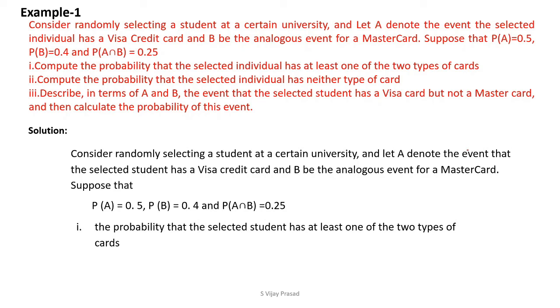The probability that the selected student has at least one of the two types of cards means he may have one card or two cards.